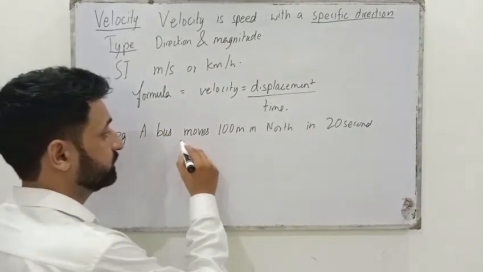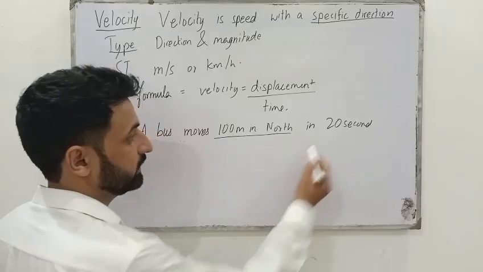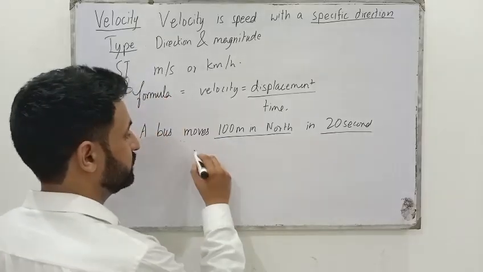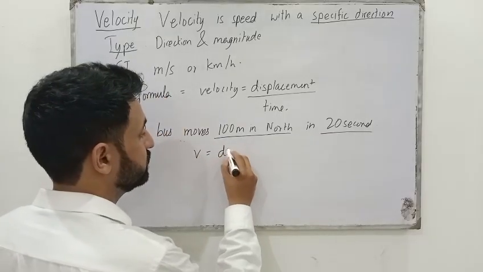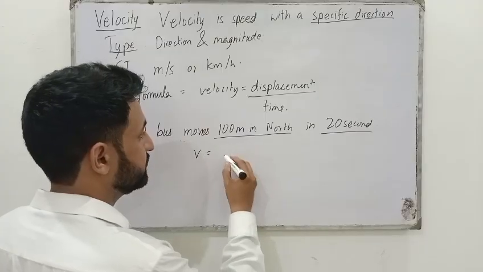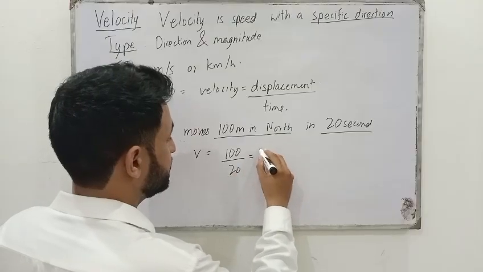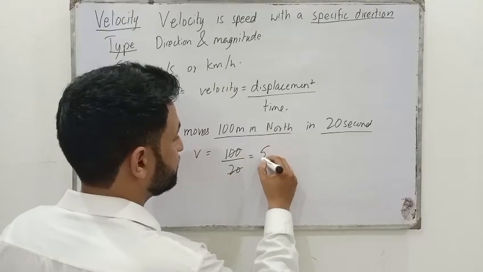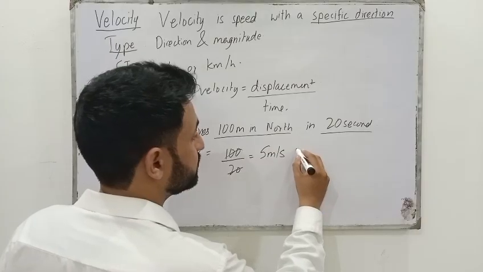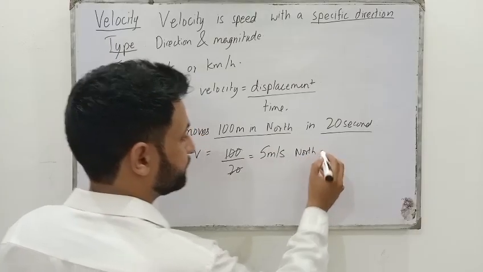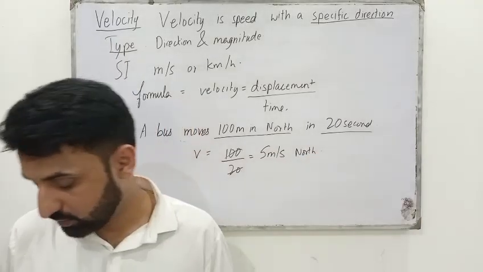We have the displacement and we have the time. So velocity is equal to displacement, 100 divided by 20, that is equal to 5 meter per second in north direction. That is all about velocity.